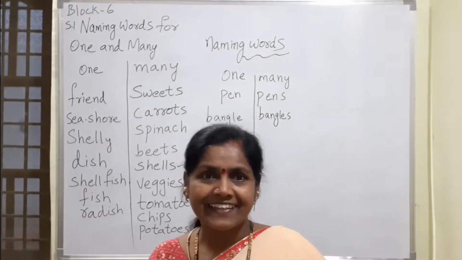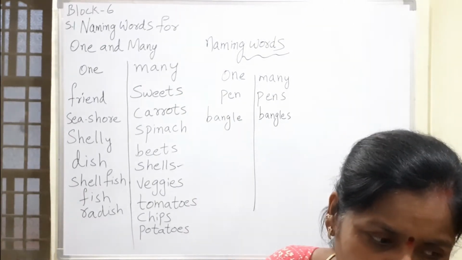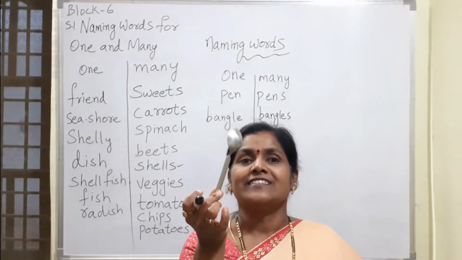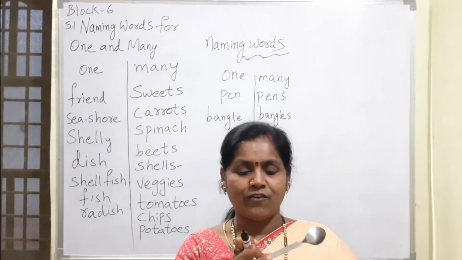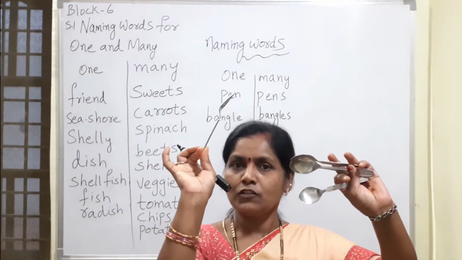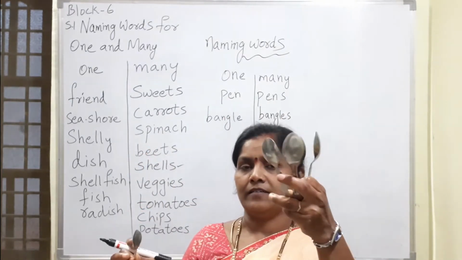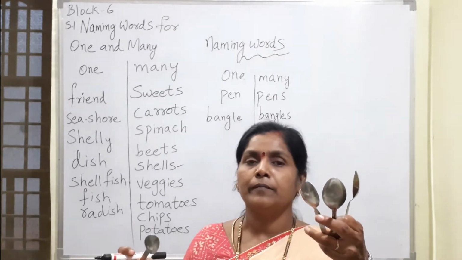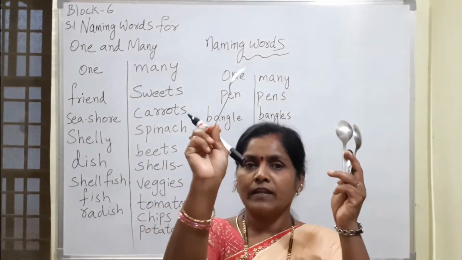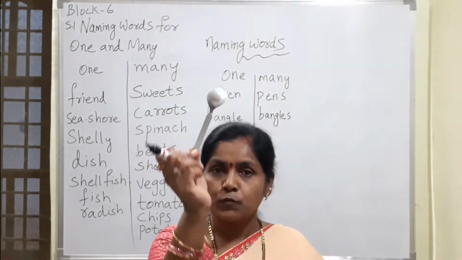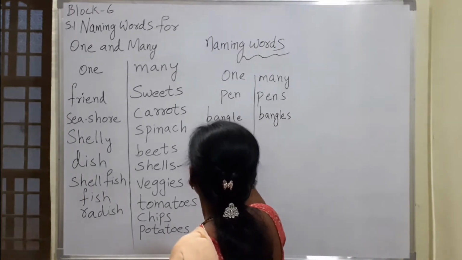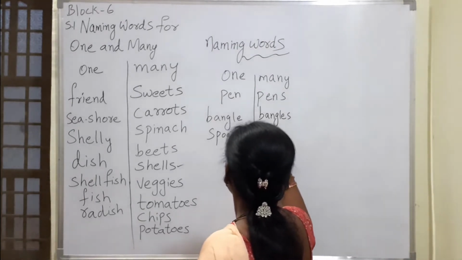Okay, ma? Now another example I will show you. Now what is this one? Yes, you are right. It is a spoon. And what are here? They are many. This is one means spoon. These are many are there. It may be countable or it may be uncountable. So here we can count the number of spoons. 1, 2, 3. Means one means only one. These are many. So spoon, spoons.